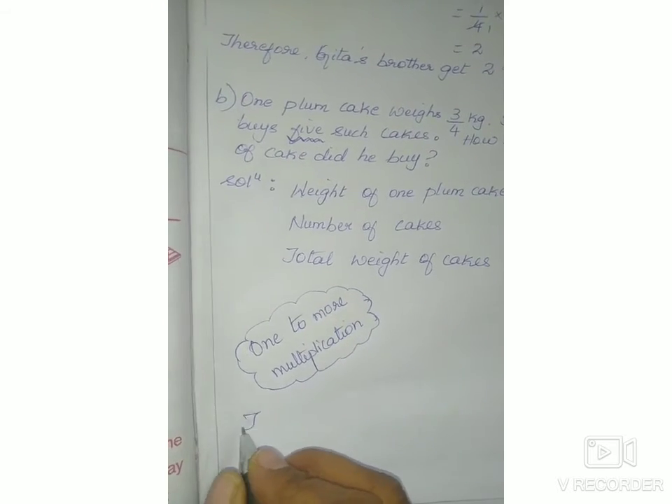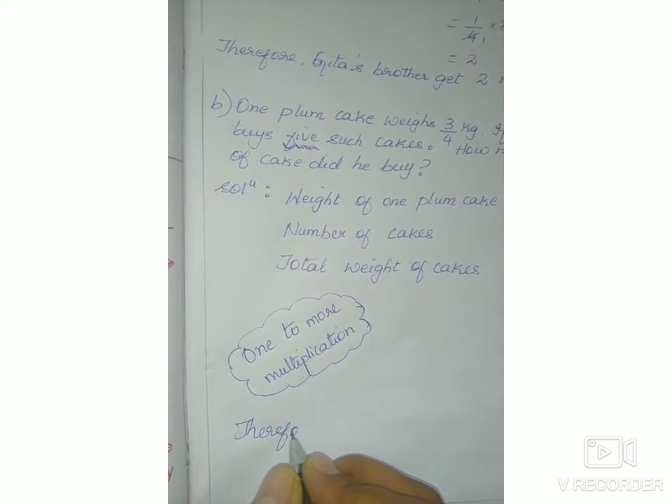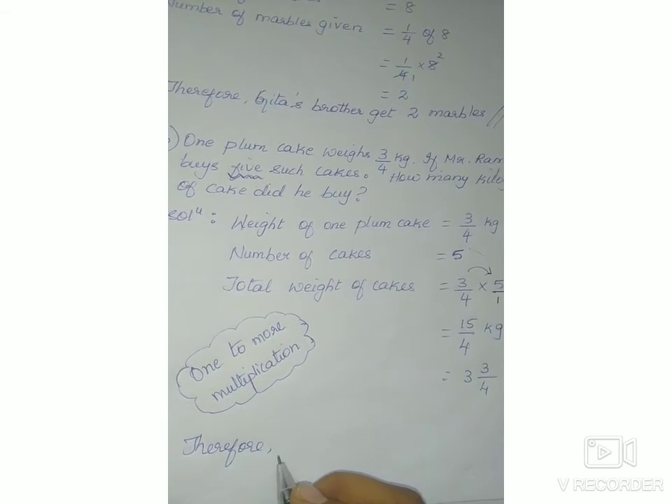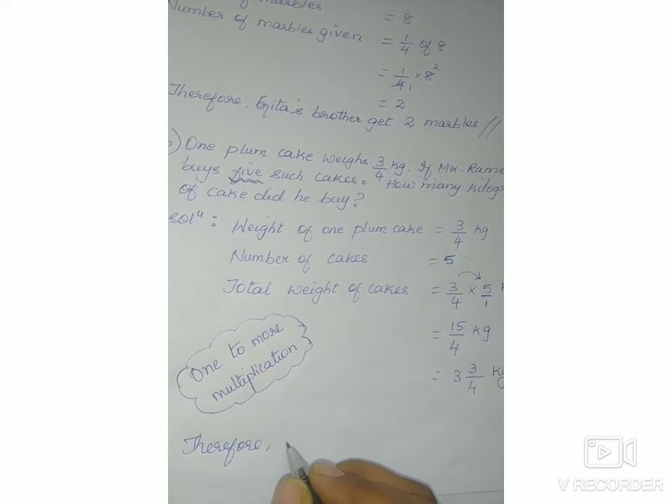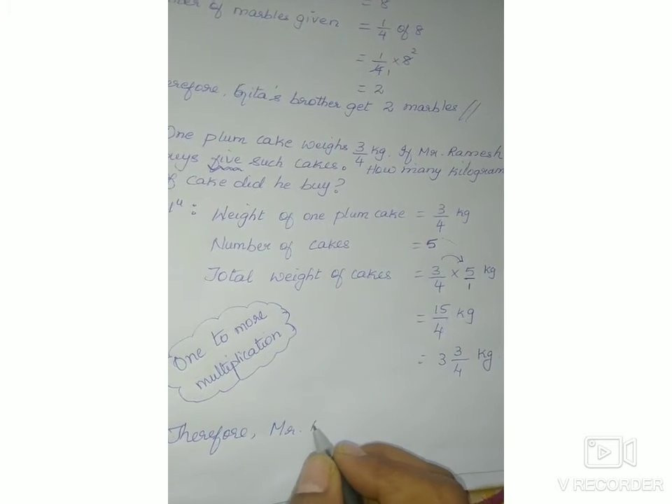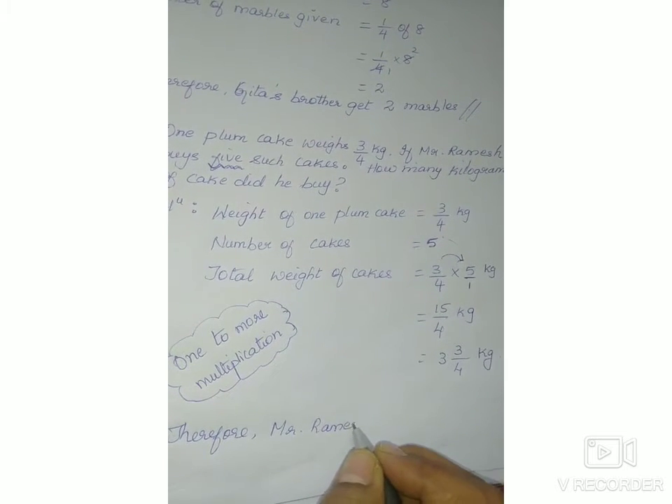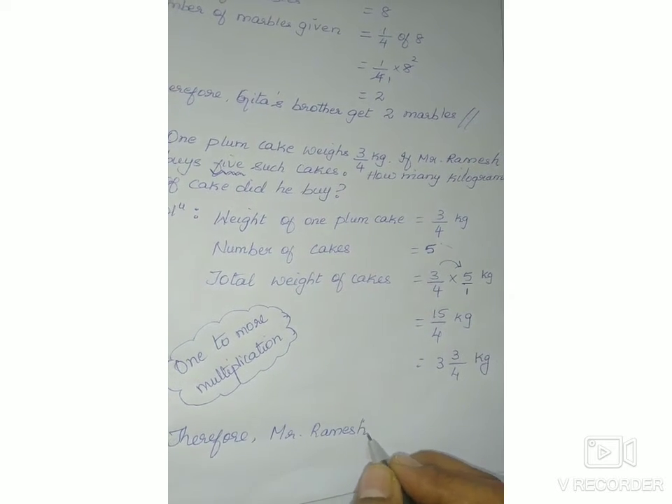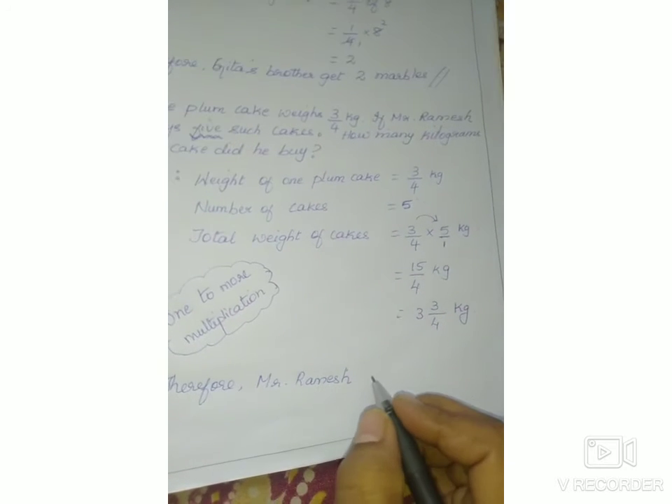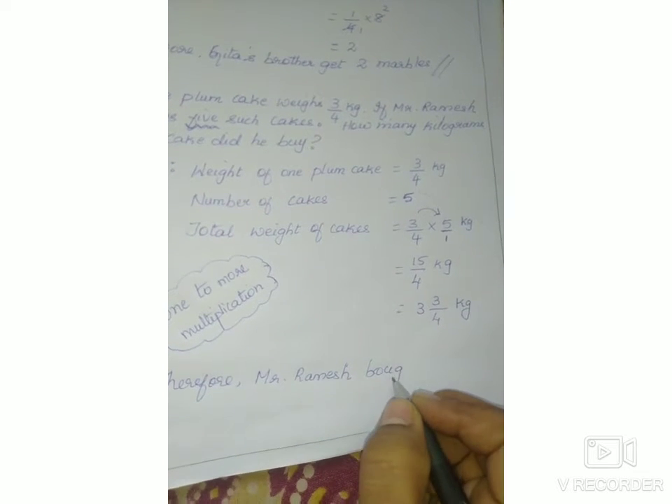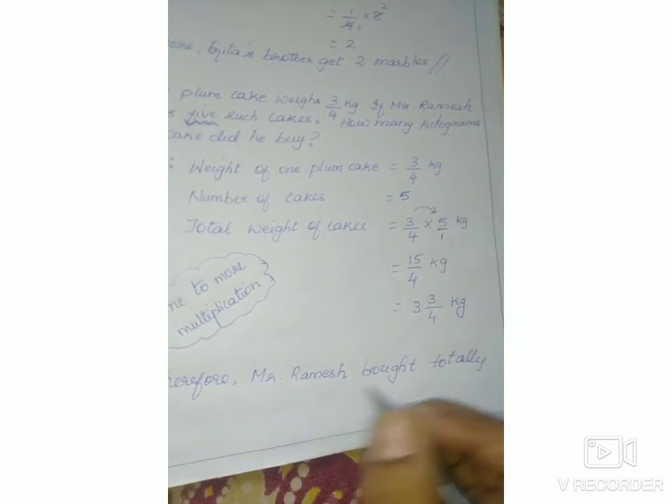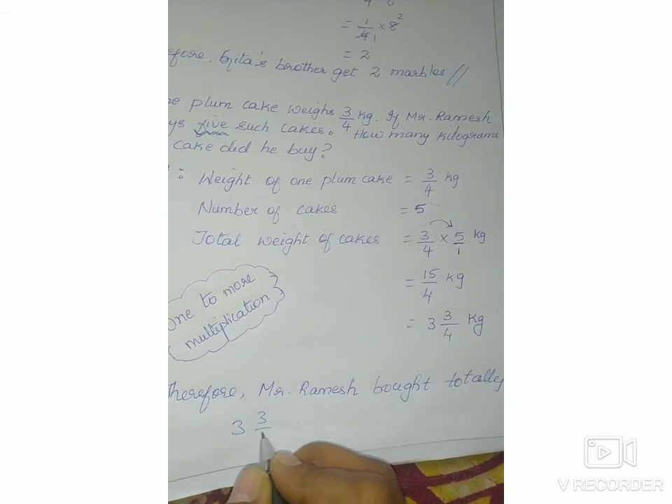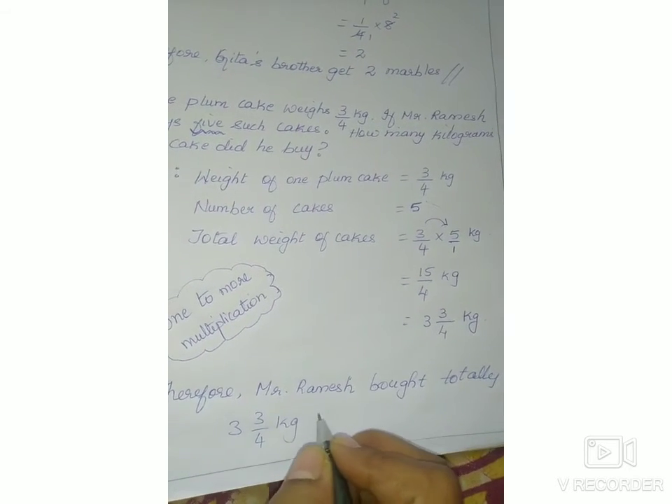Therefore, Mr. Ramesh bought totally 3 and 3 by 4 kgs of cakes.